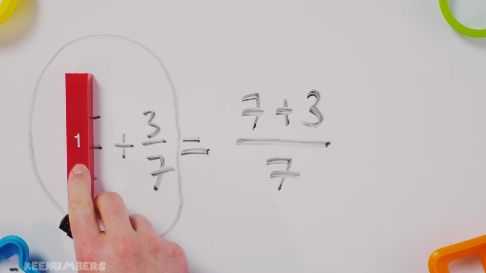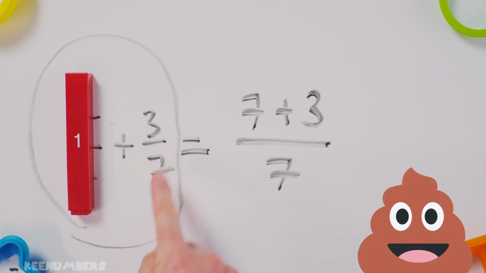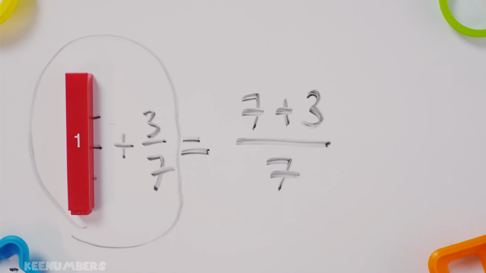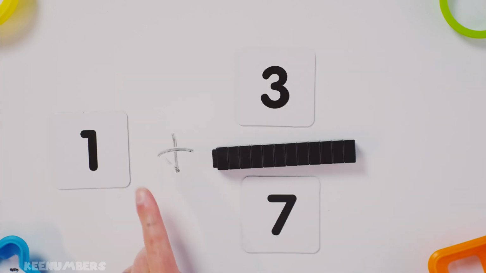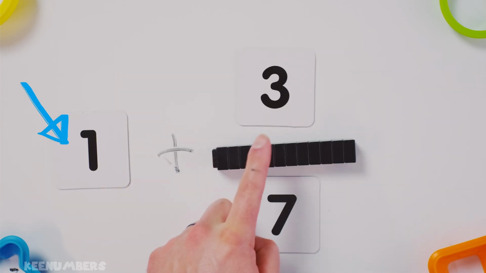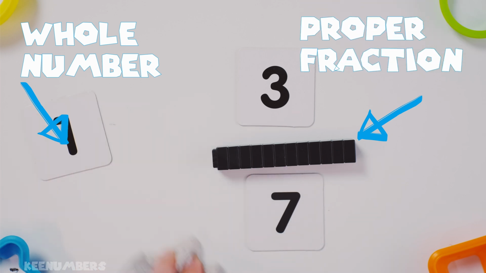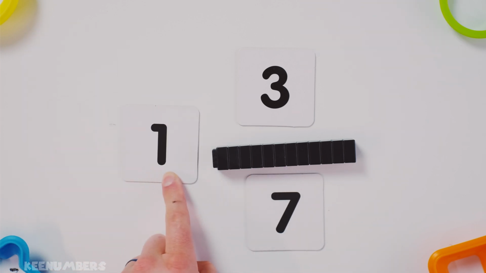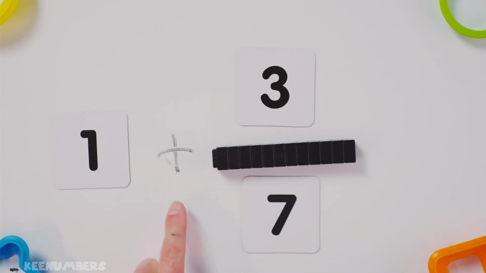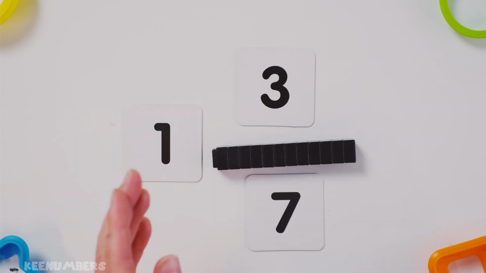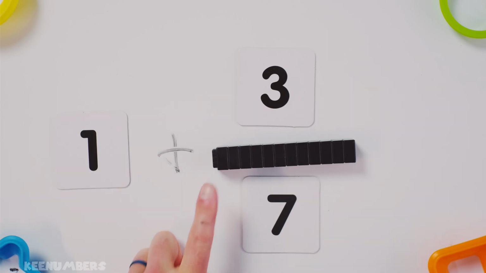1 3/7. Now it is a mixed number. Don't forget, we just make things simpler. This really means 1 plus 3/7, but because it's a mixed number, we like to make our life simpler. We get rid of the plus sign and just smoosh the 1 up against the fraction. Both are the same thing. It's 1 plus 3/7, but we can just say 1 3/7.